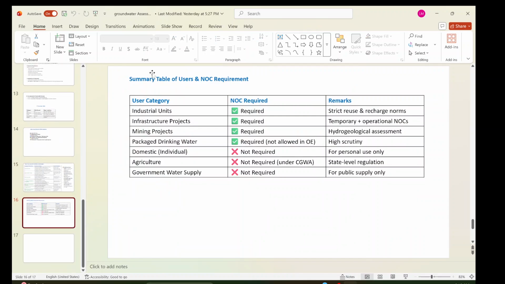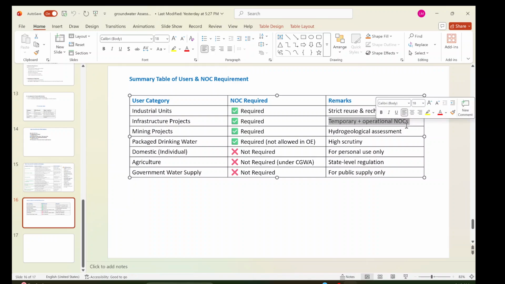So this is a summary of users and NOC requirements. Basically, industry, infrastructure, mining, and packaged drinking water require this NOC with strict reuse and recharge norms. For infrastructure projects, there are temporary and operation NOCs. For mining, hydrological assessment is required, and packaged drinking water is highly scrutinized. So that's it, guys. What I'm trying to show you is what these regulations are and why they are important, right? We need awareness on this.